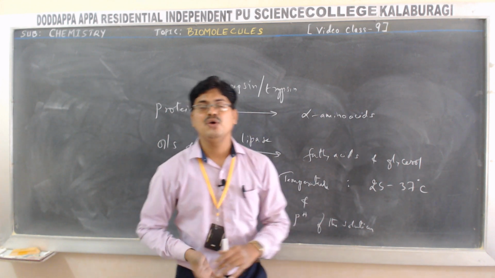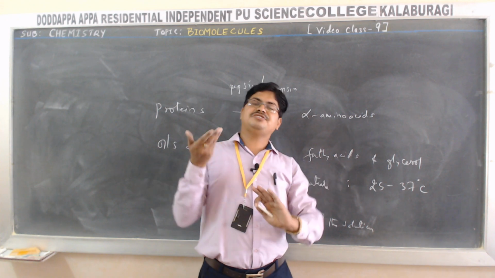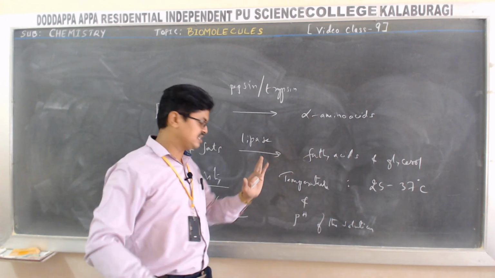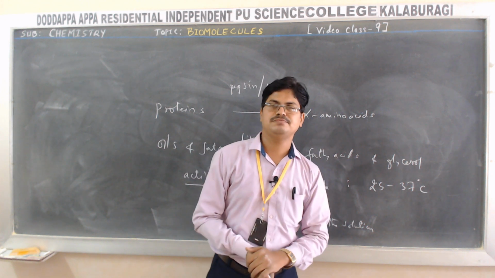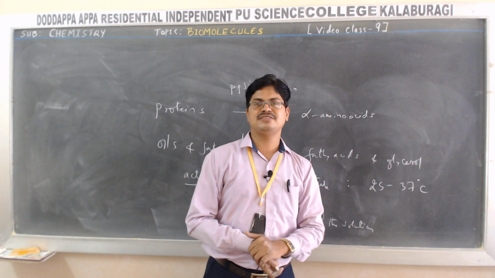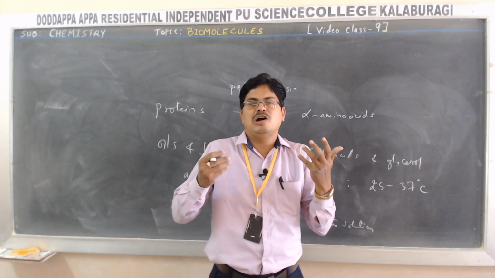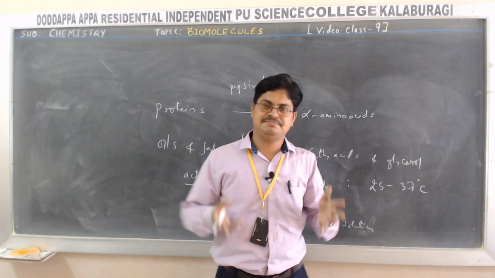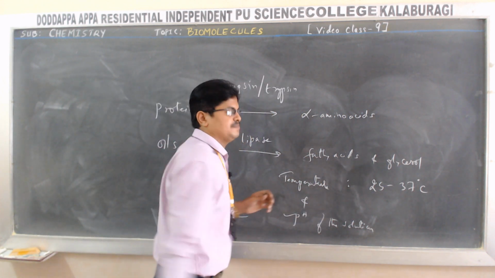So there is no digestion process. That's why a person with fever who eats more will go for vomiting.